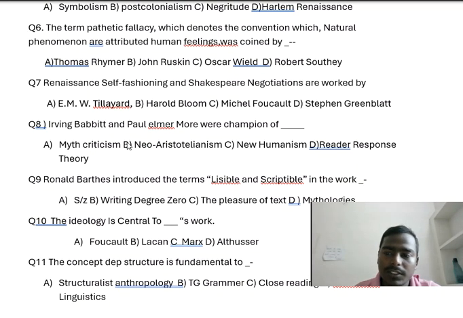Now question number 6. The term pathetic fallacy, which denotes the convention in which natural phenomena are attributed human feeling, was coined by whom? Option A, Thomas Rymer. Option B, John Ruskin. Option C, Oscar Wilde. And option D, Robert Southey. So which one is the right answer? The right answer is option B, John Ruskin.